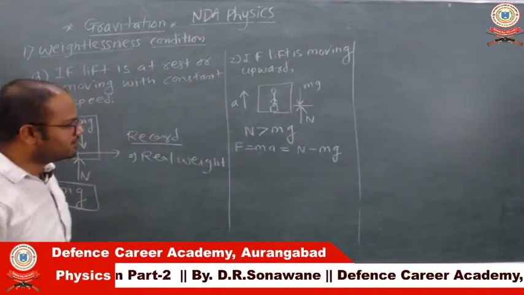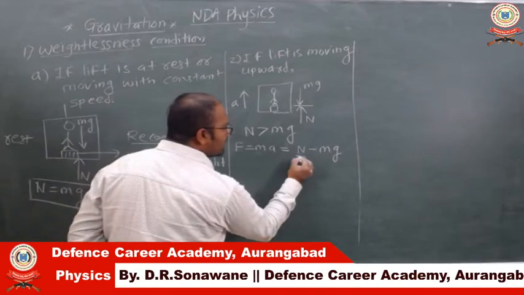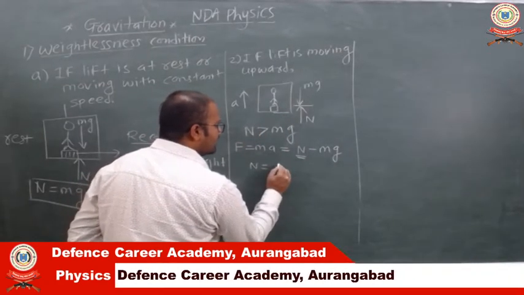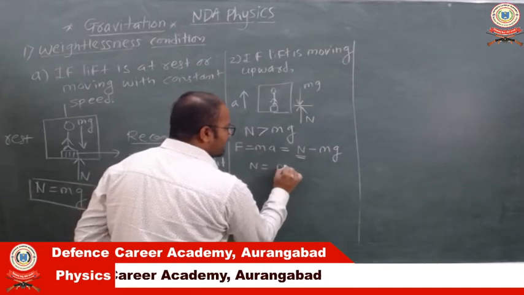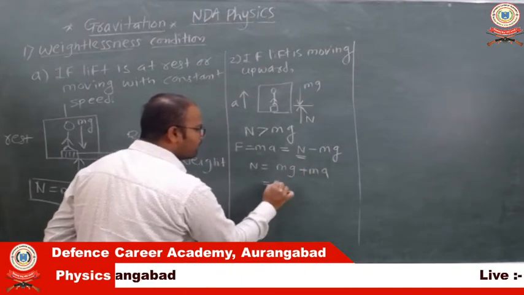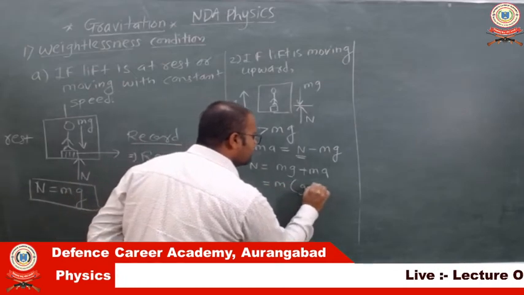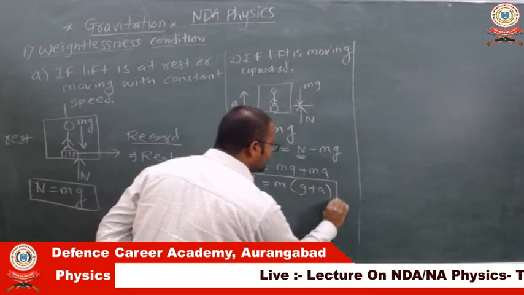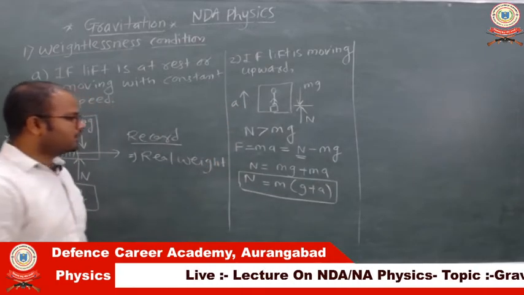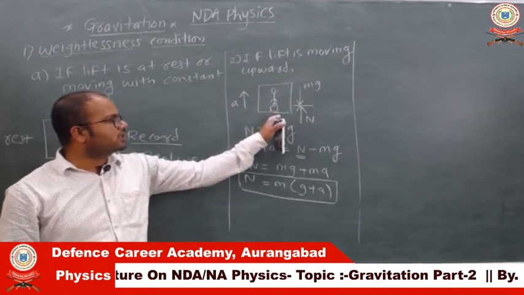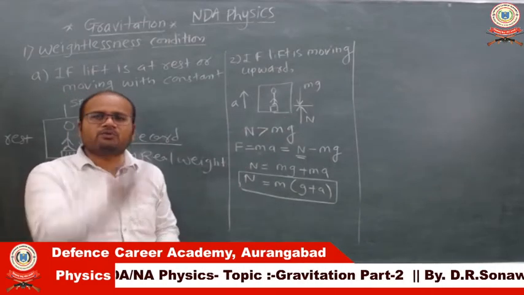So the total normal reaction applied by the surface is mg plus ma. If we take m common, m in bracket g plus a. This is the total normal reaction applied by the surface on the person when the lift is moving upward.